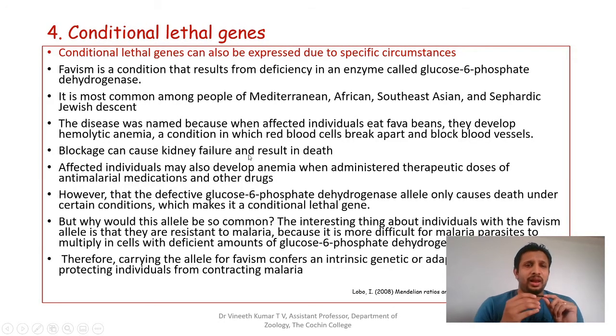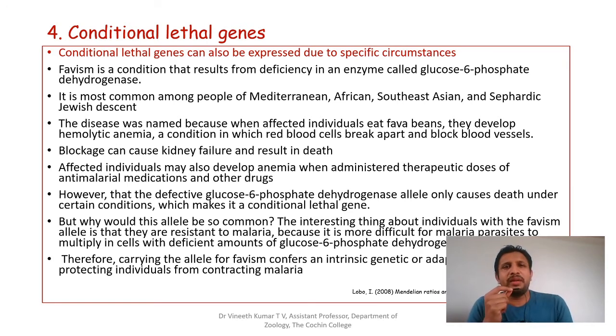So coming to the last one of lethal genes, which is conditional lethal genes. Conditional lethal, from the name itself, these genes are expressed only in certain circumstances or certain conditions. And one such example is favism, a condition which results from the deficiency of an enzyme called glucose 6 phosphate dehydrogenase, which comes in our glucose metabolism or metabolic pathway. When carbohydrates are being metabolized, the enzyme comes into role.